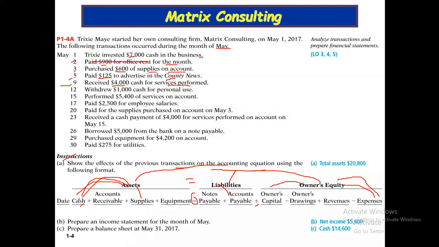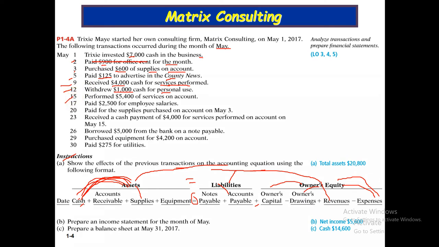Asset cash increases, and this is service revenue, so owner's equity revenues increase. May 12, withdrew $1,000 cash for personal use. Asset cash decreases and owner's drawing decreases owner's equity.